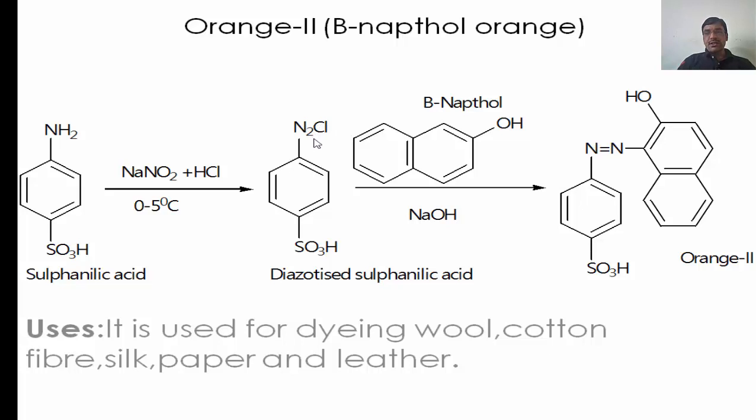This N2Cl, upon reaction with this beta naphthol, this N double bond N couples with the 2 number position of the OH group, means at the ortho position of this OH group, which is electron rich, and there is formation of the orange dye. Its uses are: it is used for dyeing wool, cotton, fiber, silk, paper and